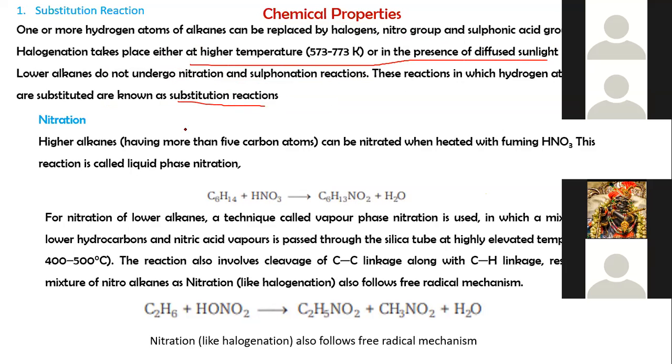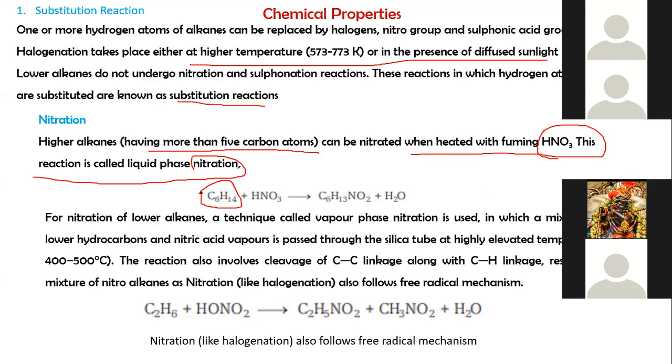Higher alkanes means more than 5 carbon atoms. They can be nitrated when heated with nitric acid, and this reaction is called liquid phase nitration. When hexane, with carbon number 6, reacts with HNO3, fuming nitric acid, nitrohexane is formed. One hydrogen atom is replaced with the nitro functional group by removing a water molecule.